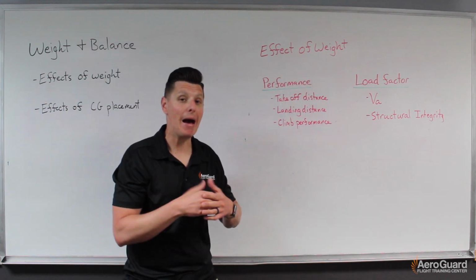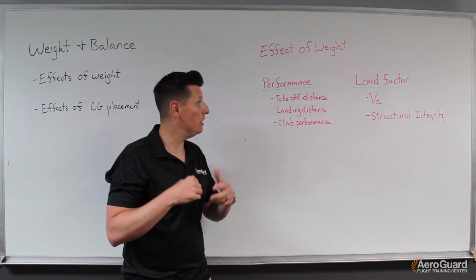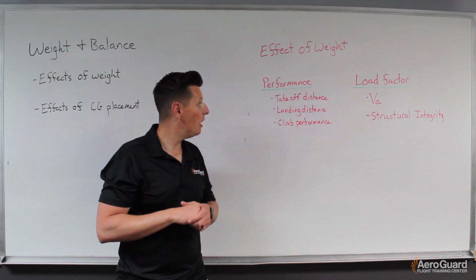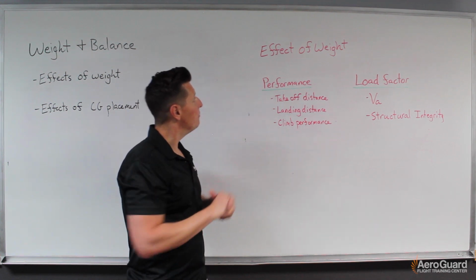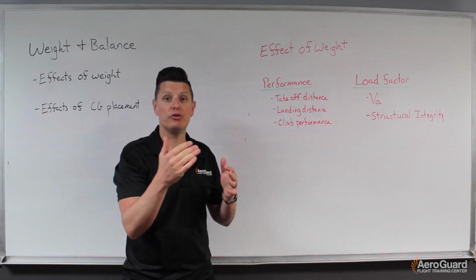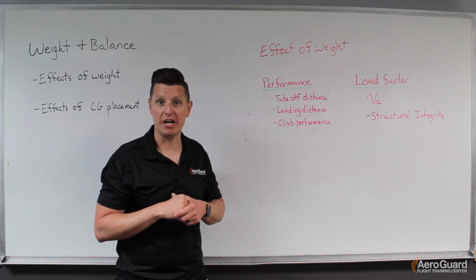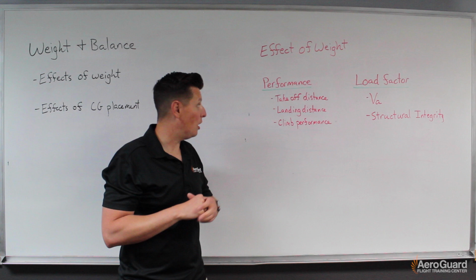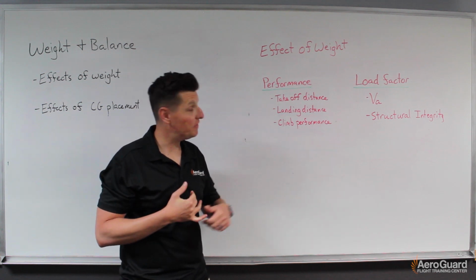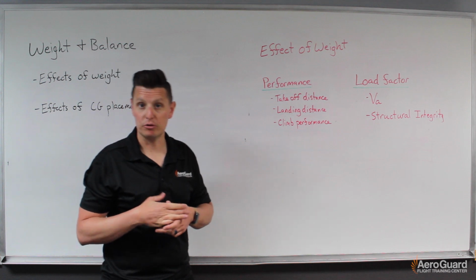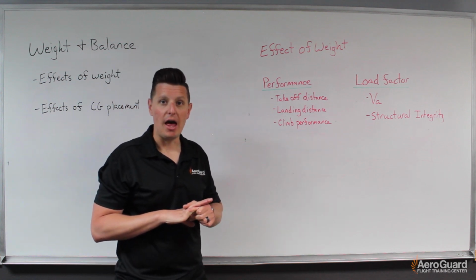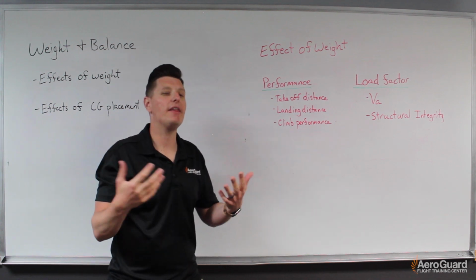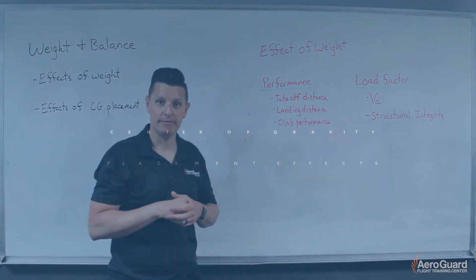The reason why we have a maximum gross takeoff weight is to ensure that we don't exceed the structural limitations of the airframe. So ideally, we now have a better understanding as to why it's so important to ensure at least that we stay under our maximum gross takeoff weight every time we go out on a flight, because exceeding it could lead to unexpected takeoff distances, or could affect the structural stability of our aircraft. Excellent. So now let's jump over and talk a little bit about center of gravity placement and why that's so important to our aircraft.